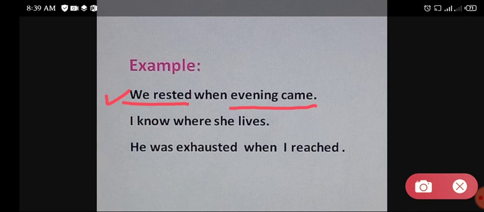Now, when evening came is a subordinate clause and we rested is an independent clause. So we rested is the main clause and when evening came is the dependent or subordinating clause. It depends upon we rested. Without we rested, when evening came is incomplete and it's not giving its true meaning.